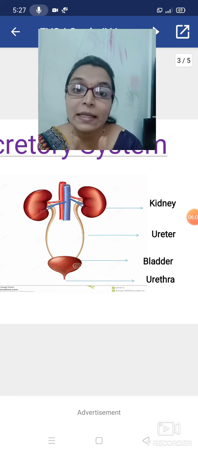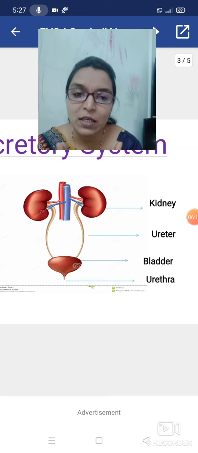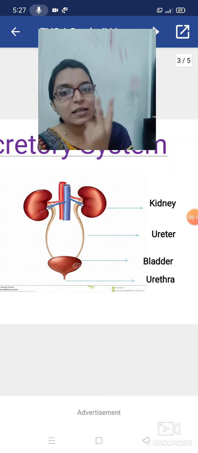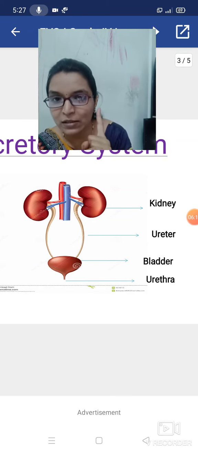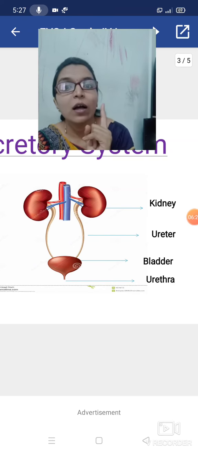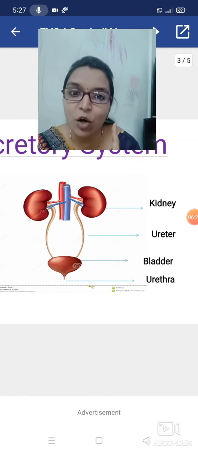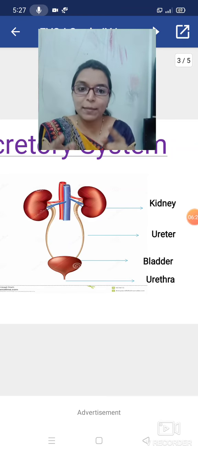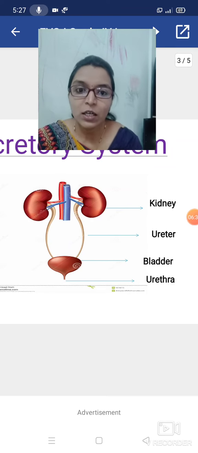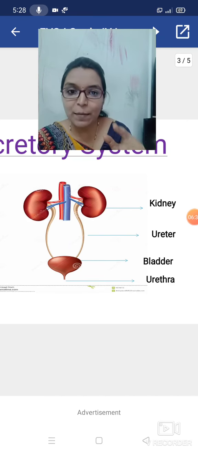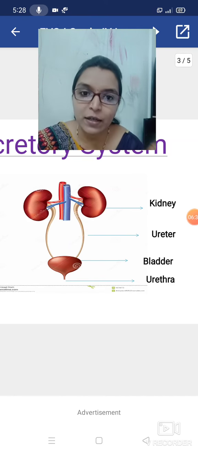It is a pair of kidneys. So how many kidneys are present in our body? Yes, it's correct, that is 2. So it is 1 pair. In the excretory system, the first part is a pair of kidneys. And then next, you can see 2 pipe-like structures attached to the kidney and bladder. That pipe-like structure is the ureter.